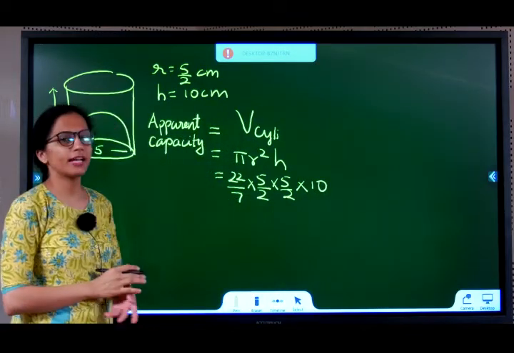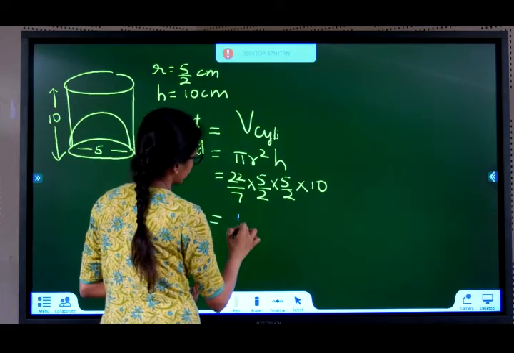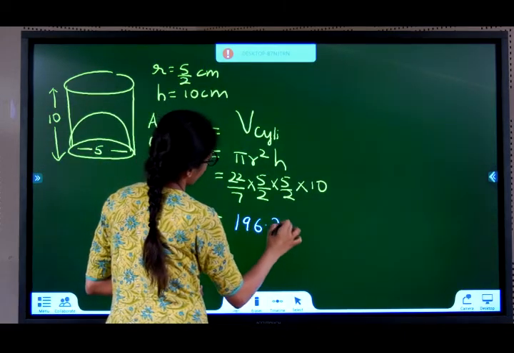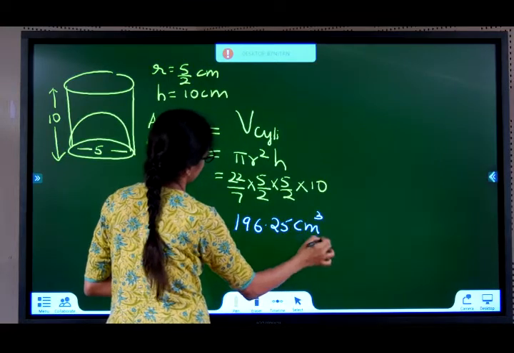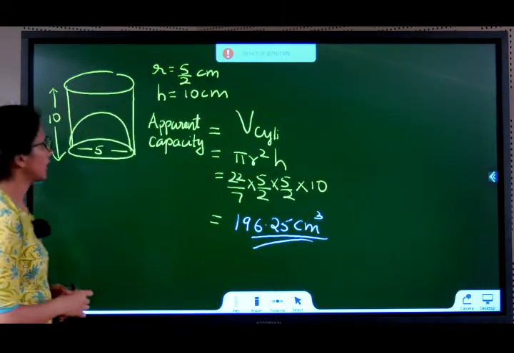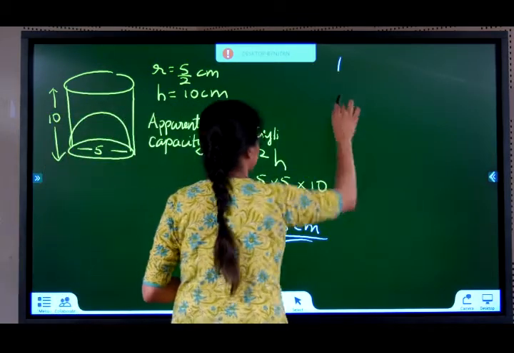On solving this, we get 196.25 centimeter cube.